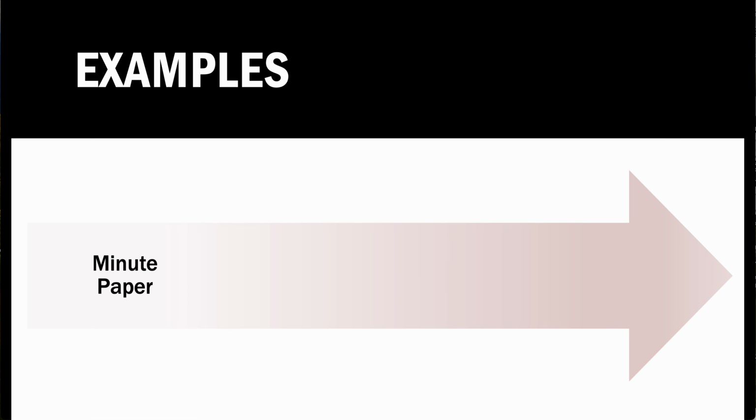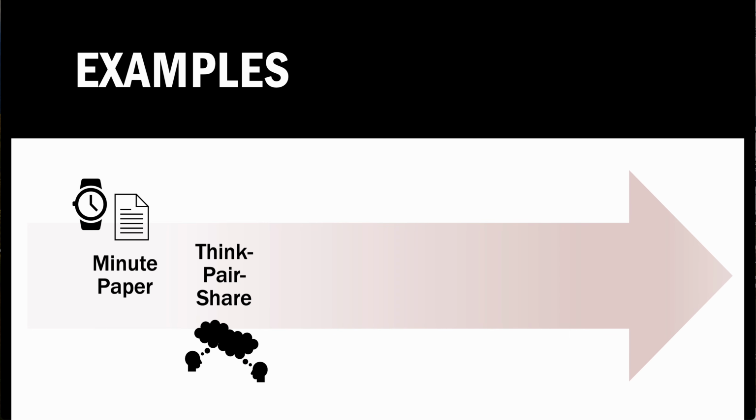Our first example of an active learning strategy is a minute paper. Minute papers can be done either at the end or beginning of a class period. You would ask a question like, what was the most important thing you learned during this class? Or, what important question remains unanswered? Students would write for 1 or 2 minutes and hand in their responses. You would read the responses and provide feedback to the students.